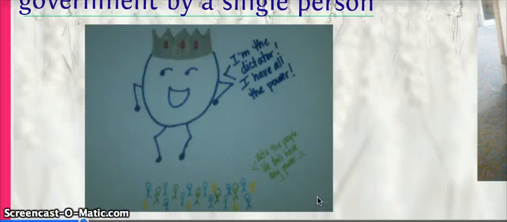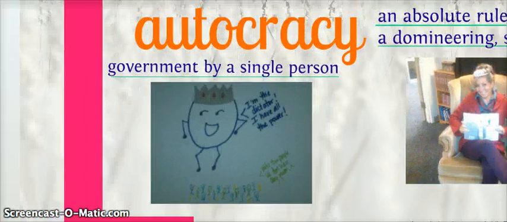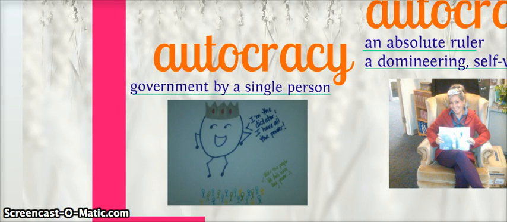And let's look at our sentence. The country had become an autocracy and was ripe for revolt. So all these people are sad that they don't have any power, right? So, autocracy, government by a single person.